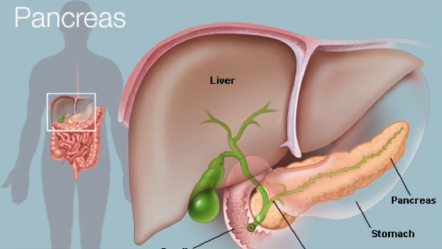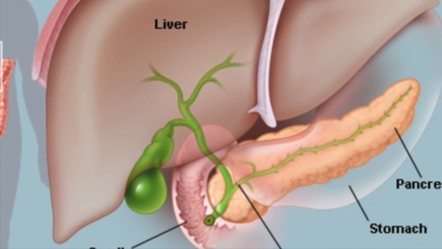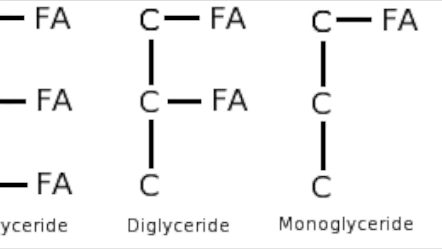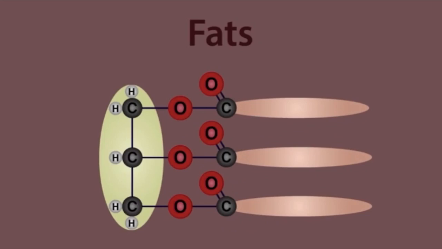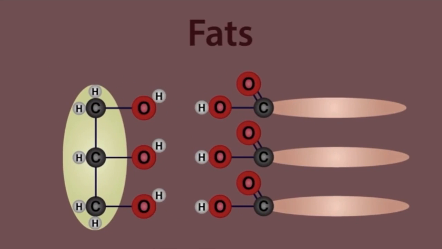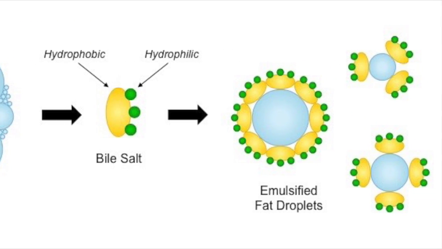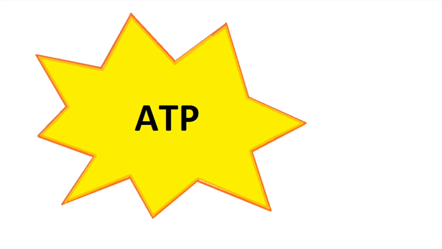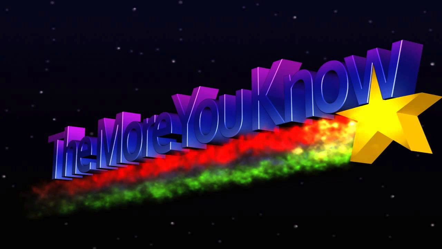Pancreatic lipase, the major fat digesting enzyme, converts triglycerides into monoglycerides and fatty acids. Once the fats are broken down into their smallest components and are combined with bile salts, they can be utilized in the body to build phospholipid membranes, make energy, and assist cellular growth.